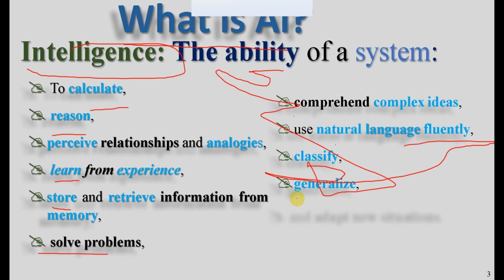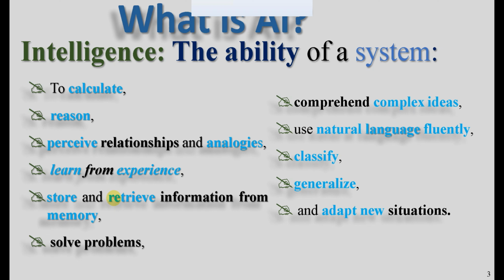There is an input, and based on that input it generalizes like us, and adapts to a new situation. If one system has the ability to calculate, reason, perceive, learn from experience, classify, generalize, comprehend complex ideas, and also speak natural language fluently, we call it intelligent, right? We call it intelligence.